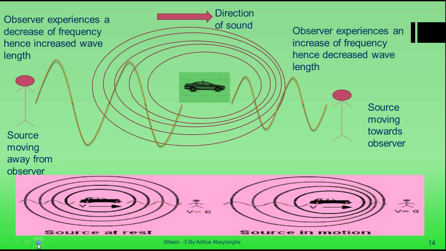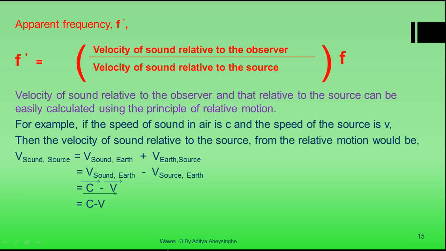So the next concept that I'll be explaining is the general equation of the Doppler effect. The apparent frequency is the frequency at which you hear the sound, and f is the frequency at which the source in reality emits the sound.